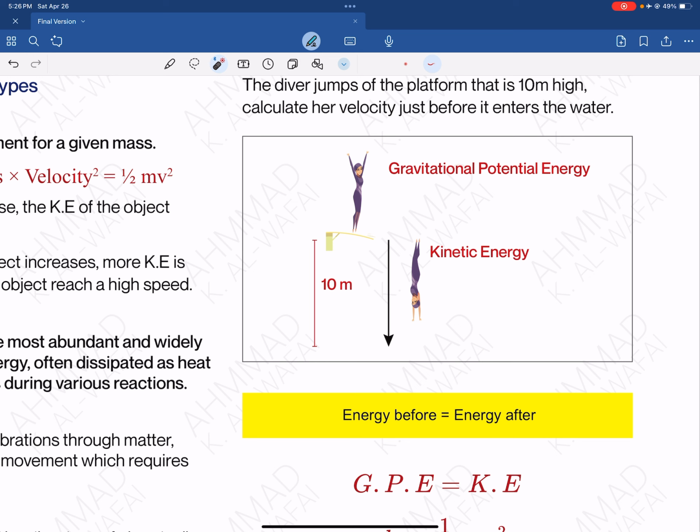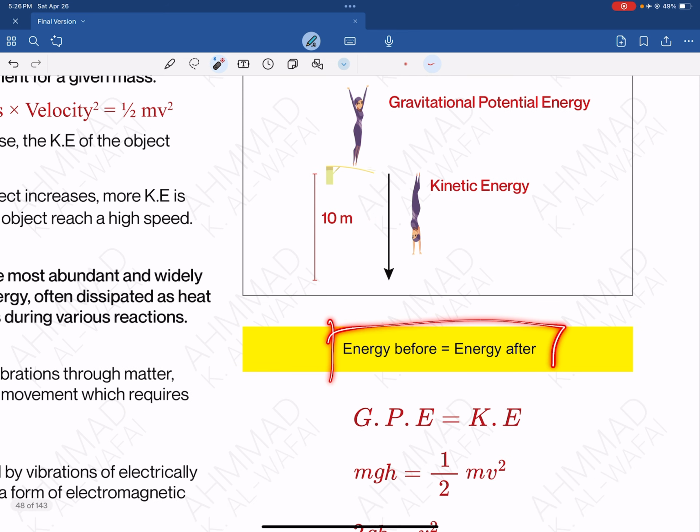So, for example, you've got this diver. She's gonna jump, she's gonna drop into the pool, and you're asked to calculate the final velocity with only the height given. So you should follow this idea: energy before is equal to energy after, given that there is no energy wasted. So they can tell you air resistance is ignored, there's no work done against resistive forces. That is one of the most important things to apply this law.